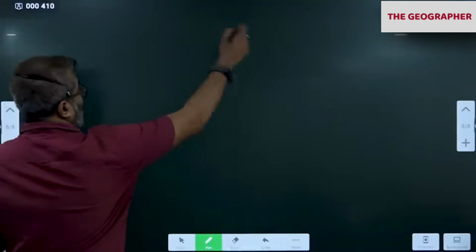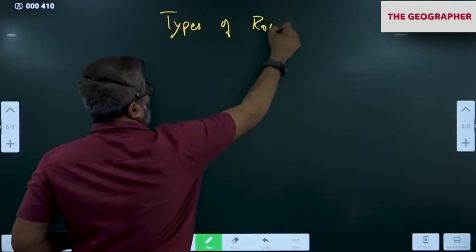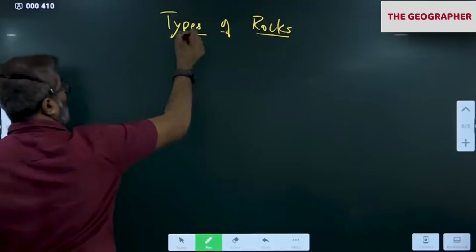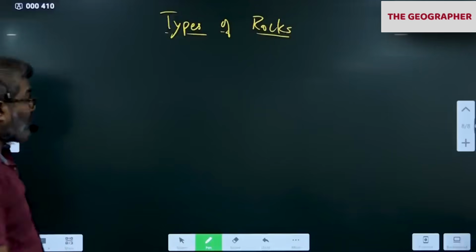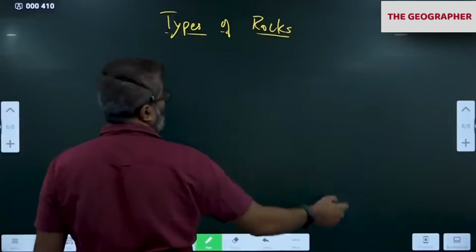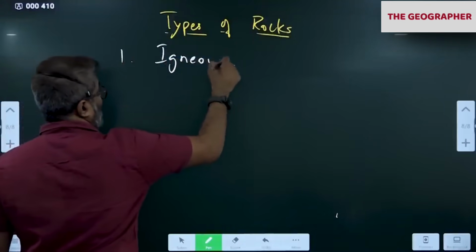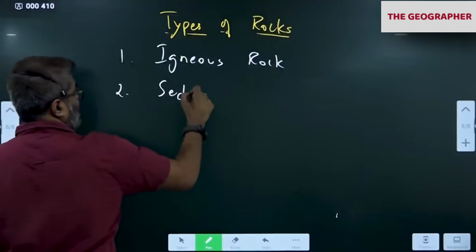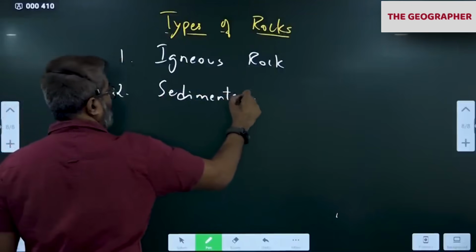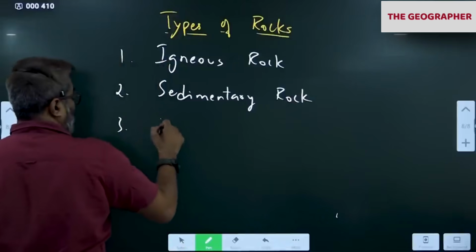Okay, so right, types of rocks now. Types. First one, you write igneous rock, sedimentary rock, metamorphic rock.